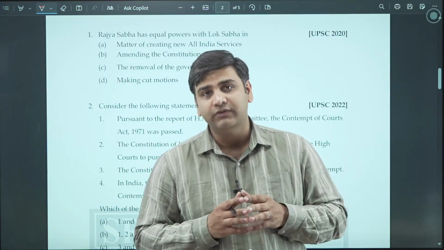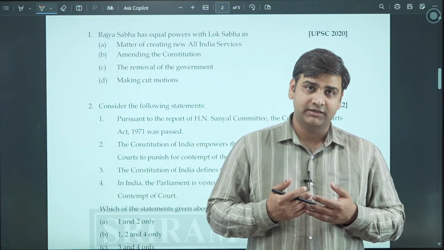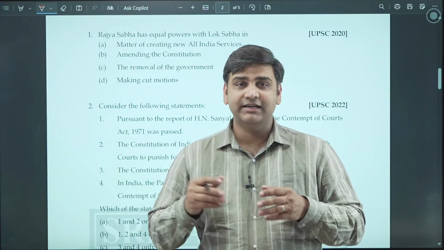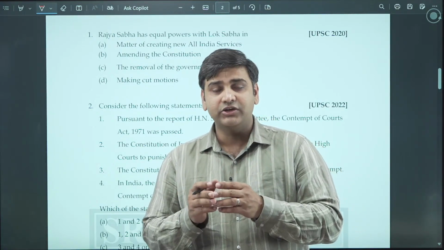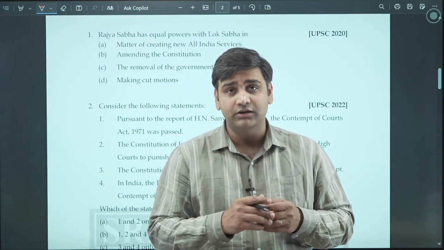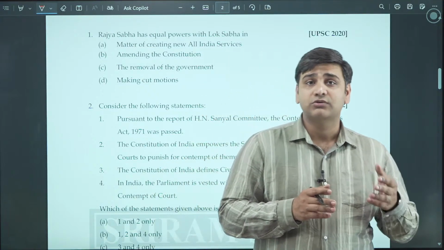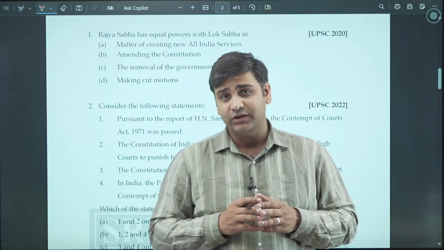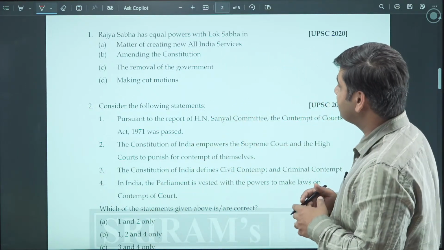Also, since India is a parliamentary form of democracy, there is a responsible government. The executive, the Prime Minister and the Council of Ministers, are all responsible to the Lok Sabha, the House of the People. And for that matter, Rajya Sabha is also known as a continuous house. It does not get dissolved. Okay. So now, after understanding the concept, let us see what the answer can be.